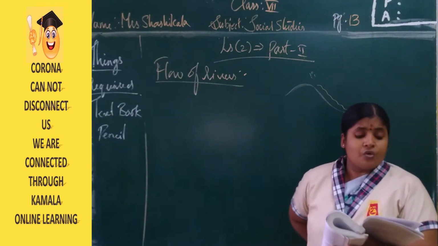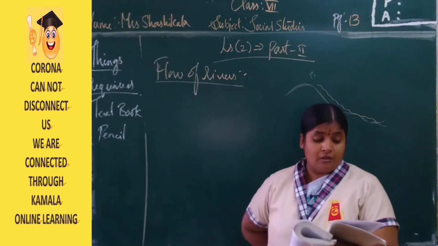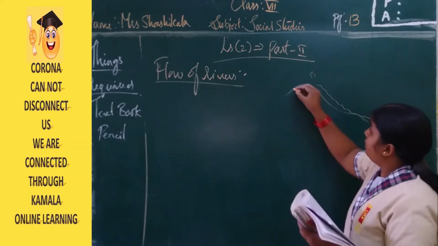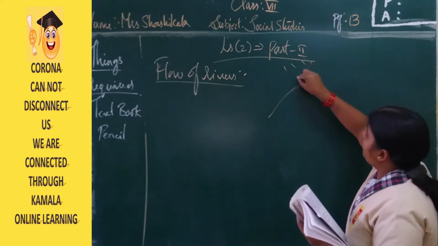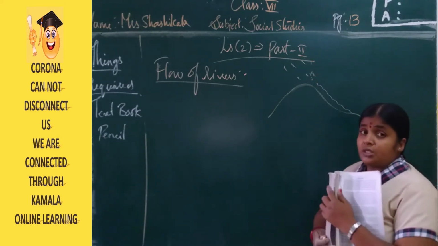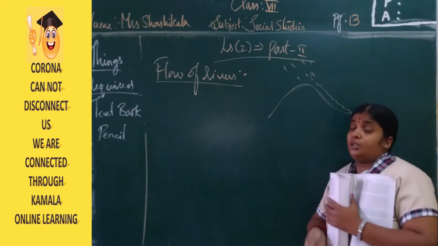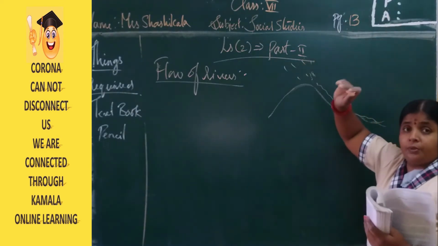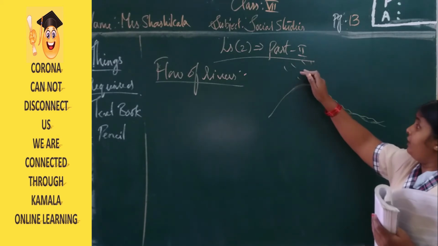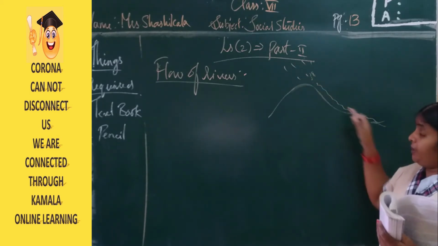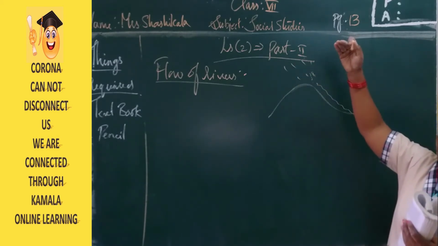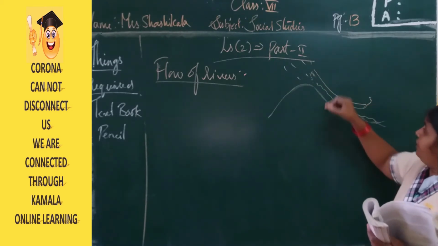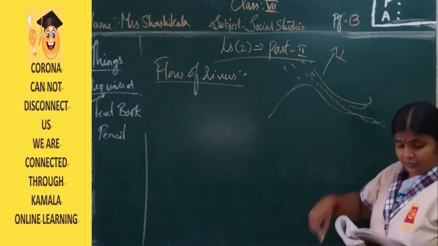Now, water flows in small streams from the mountain slopes during the rainy season. Whenever there is heavy rainfall on the mountains, towards the steep direction, there will be a great force of water. From here, the water will not go up. Because of the gravitational force, the water will come down from the higher level of land to the lower level of land, from here to here. It will not go up.